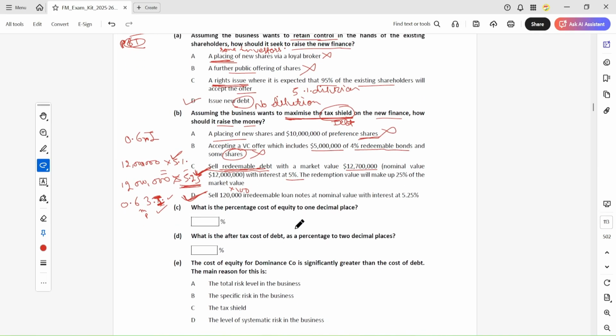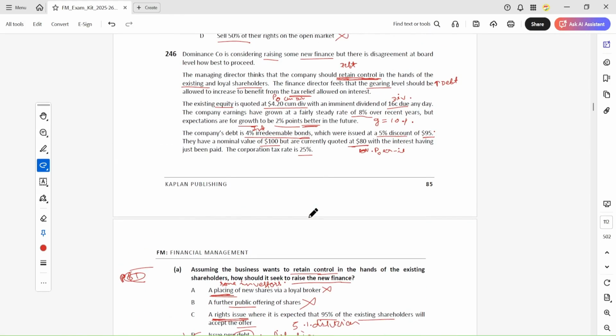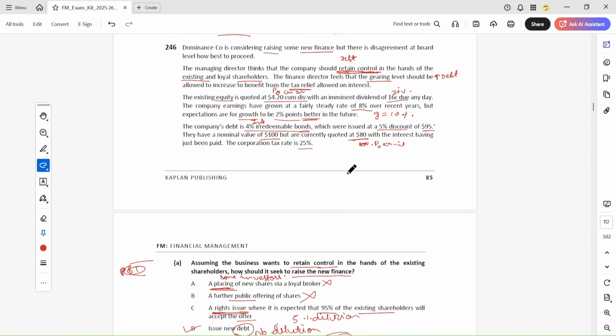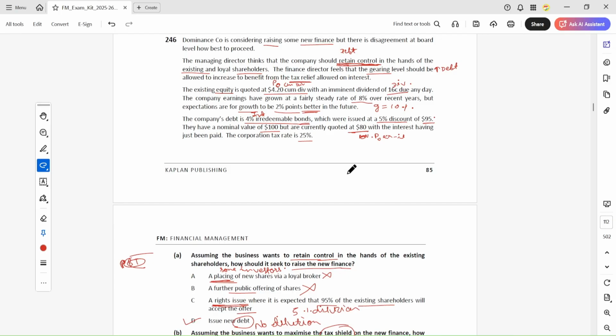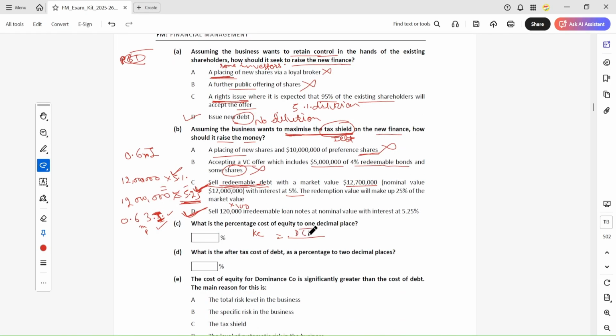What's the percentage cost of equity, to the nearest one decimal? The formula for cost of equity is D1 divided by P0, plus g. The dividend is 0.161, and 10% is the growth rate.